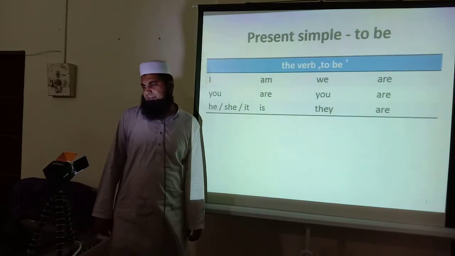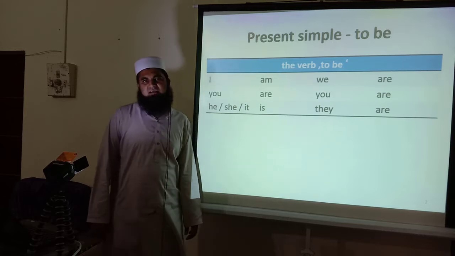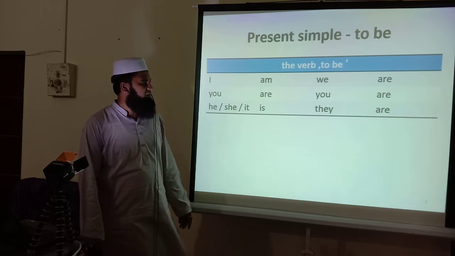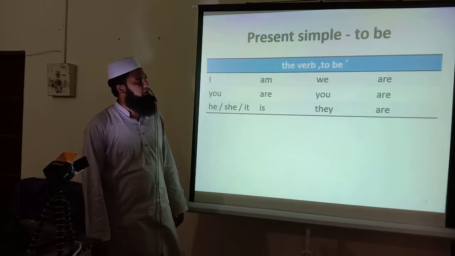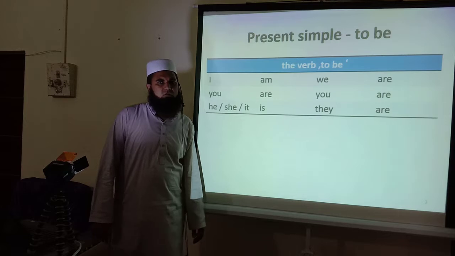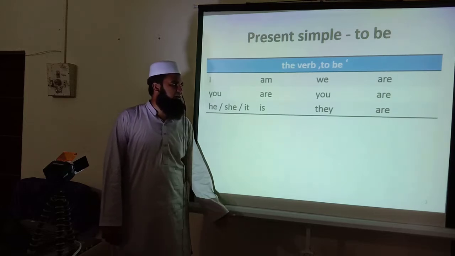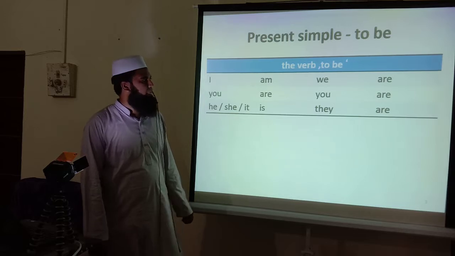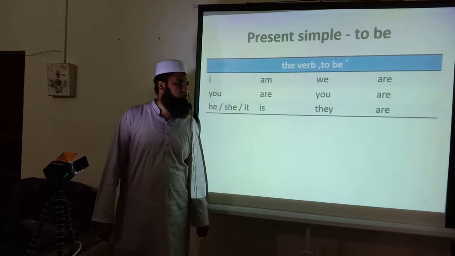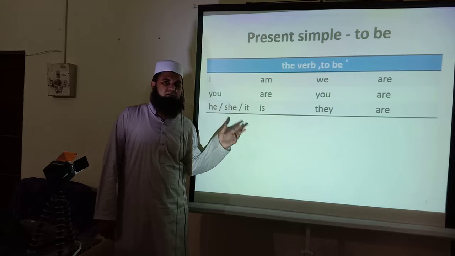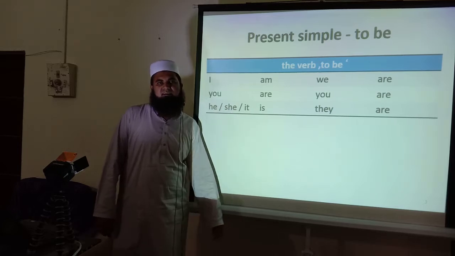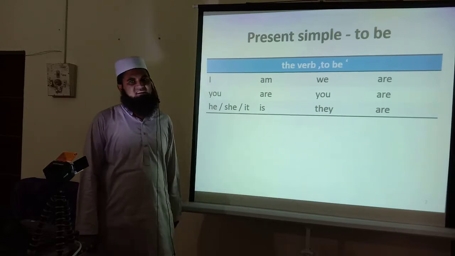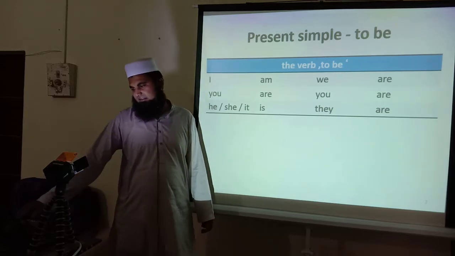So it's the present simple, and mostly in this tense we use I am, you are, he is, she is. If we are using a plural like we and they, we use we are, you are, they are. In the case of you, we also use you are. Basically these are very simple because you are in the second semester of BSc, so I am taking you through very simple tenses and their examples.